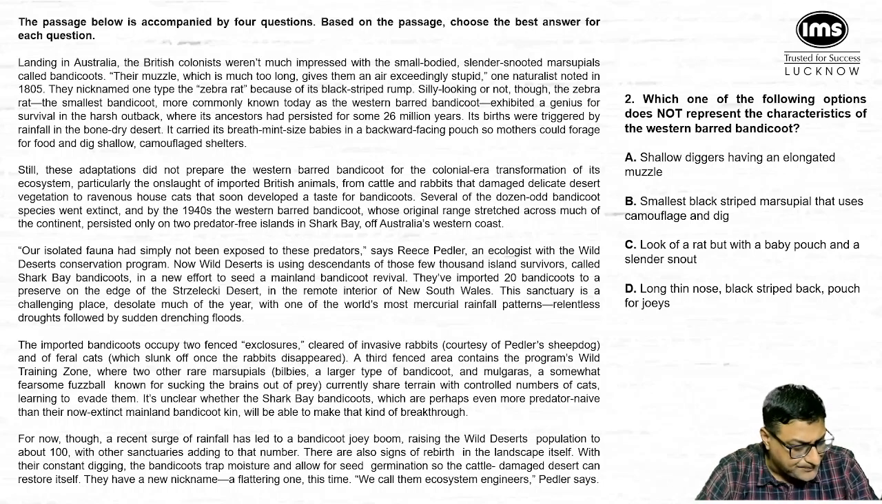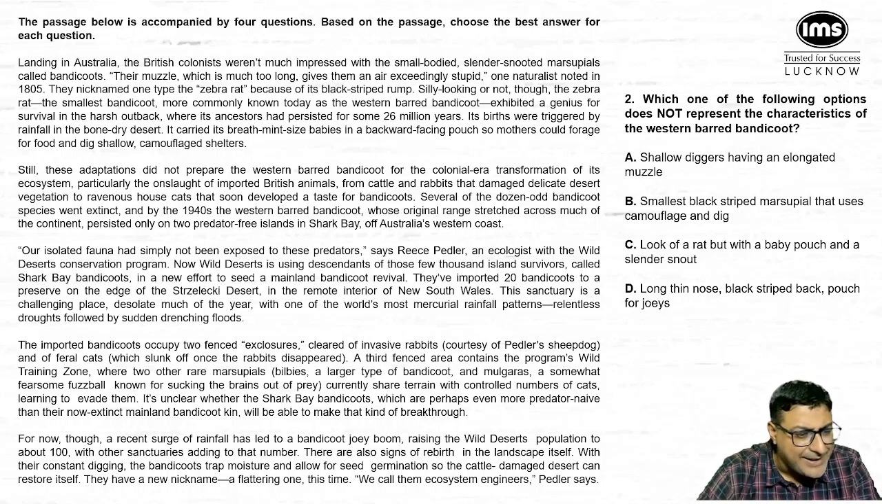So let's go to the first option. First option says that shallow diggers having an elongated muzzle. So shallow diggers, we have got this particular word in this first paragraph itself. If you go to the last line of the first paragraph, it says they dig shallow. And elongated muzzle, if you go to the second line of the paragraph, it says their muzzle which is much too long. So combining these two, we get option A. So option A is not the answer.